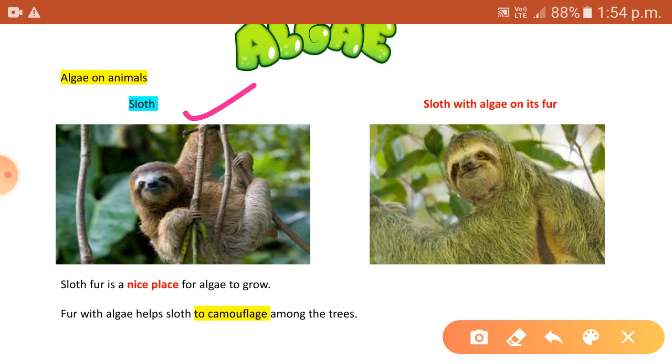You can see the image here, algae grown on the fur of the sloth. Sloth fur is a nice place for algae to grow, and the sloth benefits by getting a light green color on its fur, which helps camouflage or hide it among leaves in the rainforest.